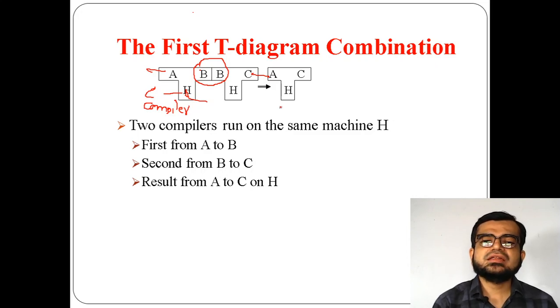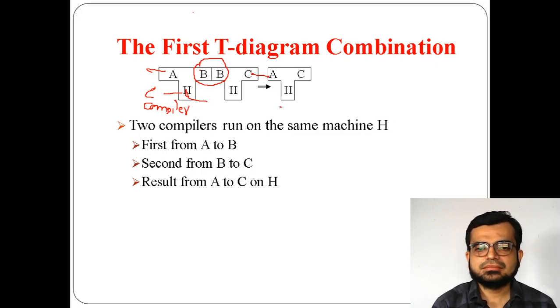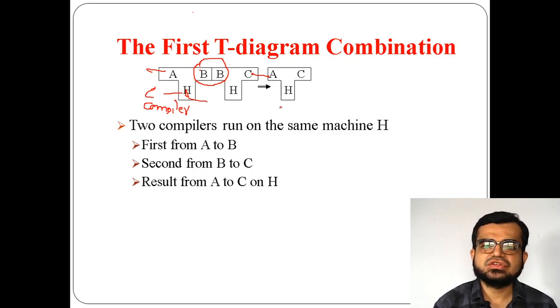So what do you mean by this T diagram combination? If there are two compilers running on the same machine H, from one language to another language, that is from A to B and from B to C, then the result is that using the same machine H, I can convert from A to C. So this is the first combination.